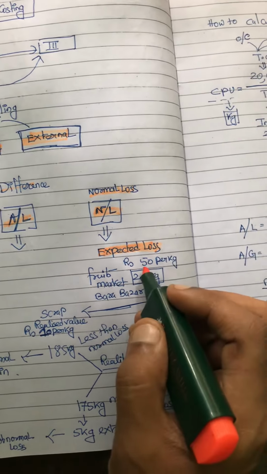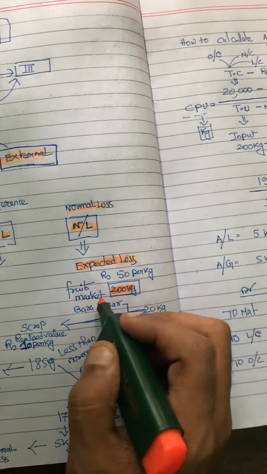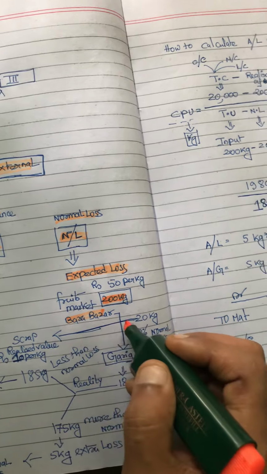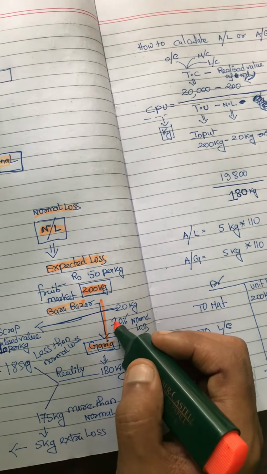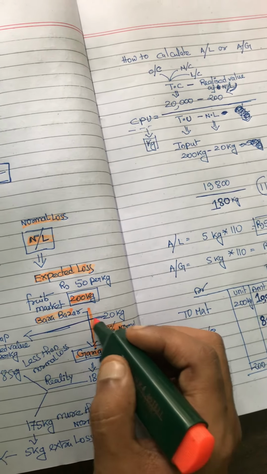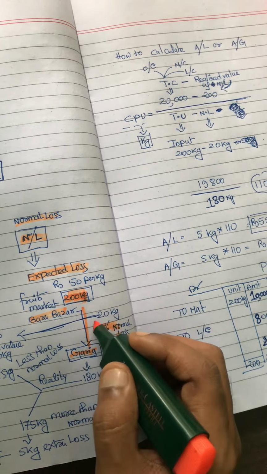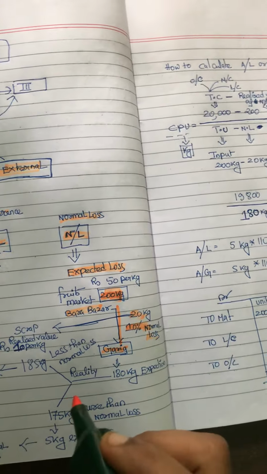So I have given an example. I am buying some fruits of 200 kgs from Barabazar and it will be transported to Goria. On the way, I am expecting 10% of the goods will be lost. That means 10% of 200 kgs, which is 20 kgs, will be lost in transit.